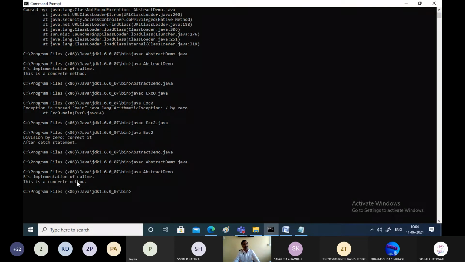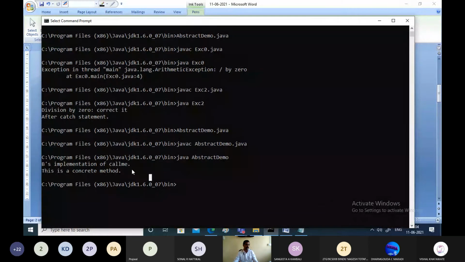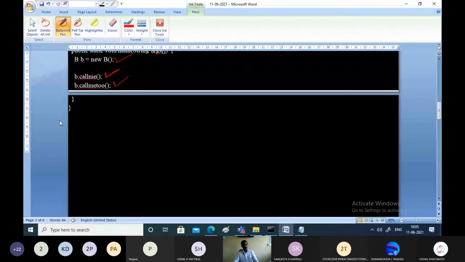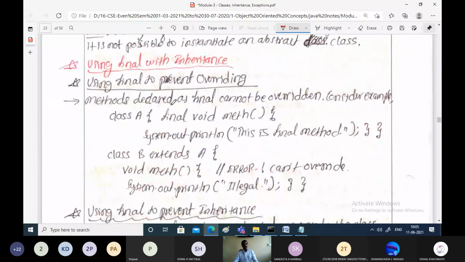So B's implementation of call me is a concrete method. This is how abstract classes are useful. But we can also use final with inheritance.